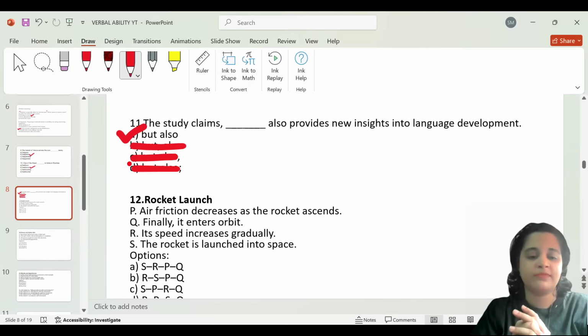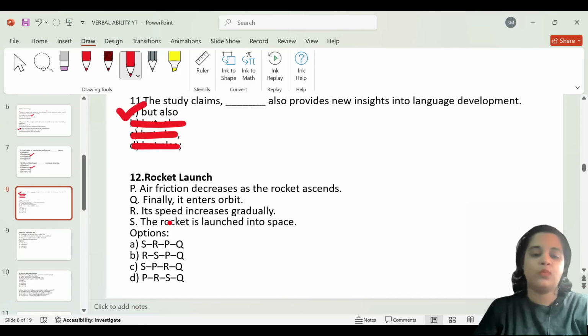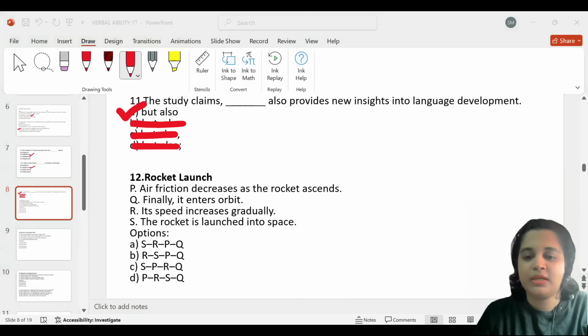Let's go to question number 12. Question number 12 handles parajumbles. Let us read out the sentences provided and answer them as well. Air friction decreases as the rocket ascends. Finally, it enters the orbit. Its speed increases gradually. The rocket is launched into space. The moment we read it, we looked for words that could explicitly show us which sentence is going to fall towards the end, and it is very clear that the sentence in Q is the last sentence.